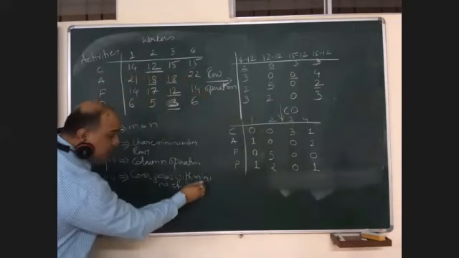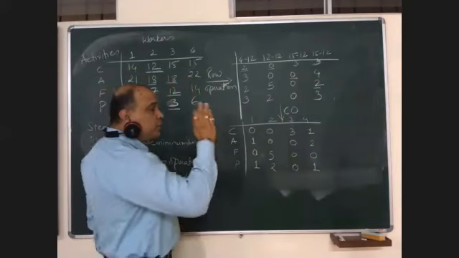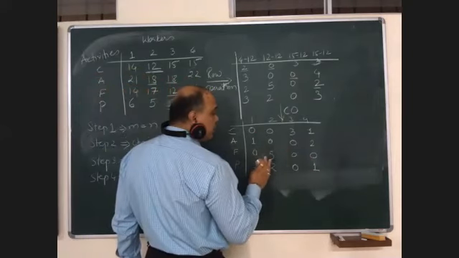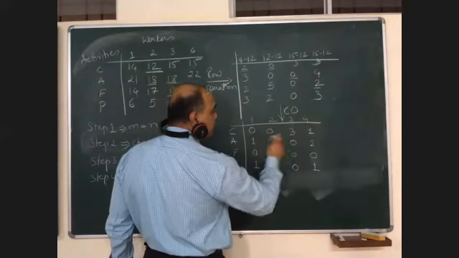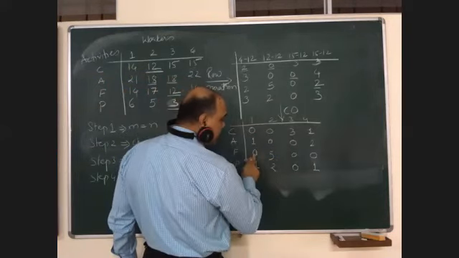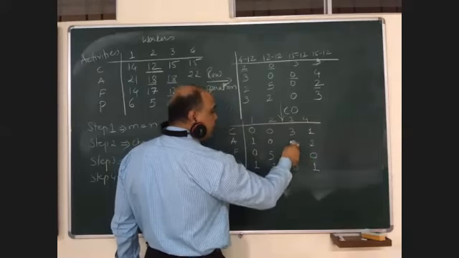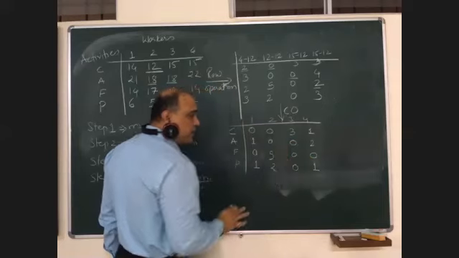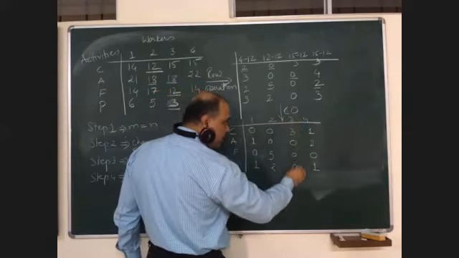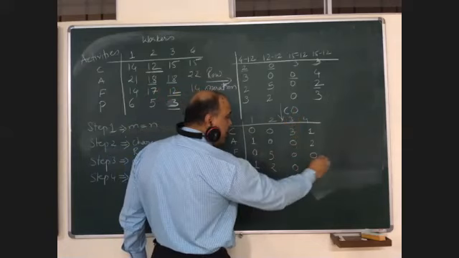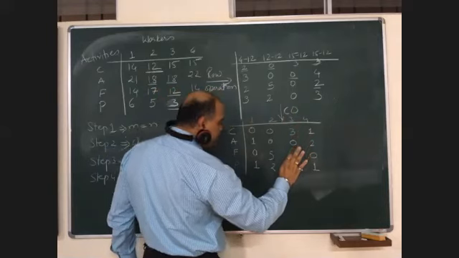Once again, I am stressing this word minimum. It means you start with the row or column where the number of zeros is maximum. If you see, 1, 2, 3 zeros are there. If you see, 1, 2, 3, 3 zeros are there, right? So you may cut this like this or like this. Any way you wish.